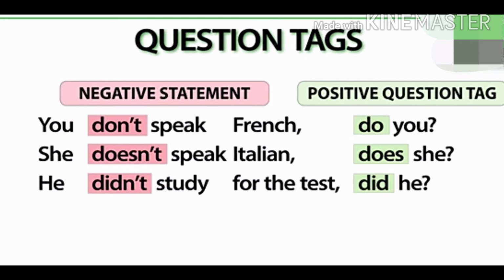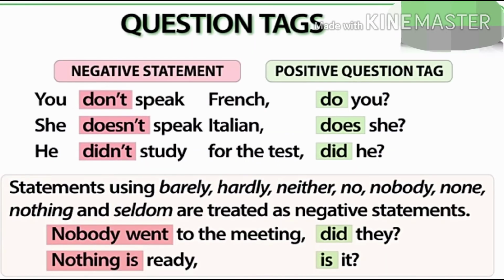There are some statements using negative words: barely, hardly, neither, no, nobody, none, nothing and seldom. These are treated as negative statements, and their tag would be positive. For an example, nobody went to the meeting. The tag would be did they?